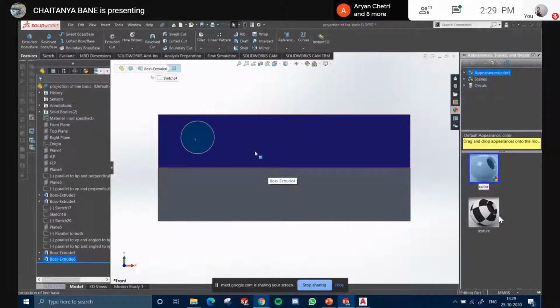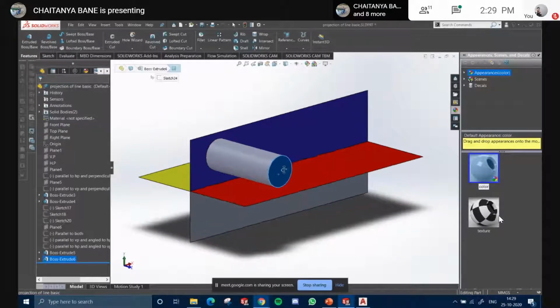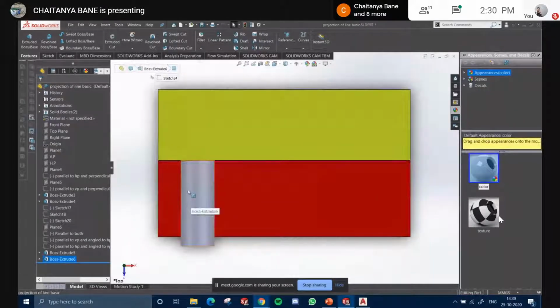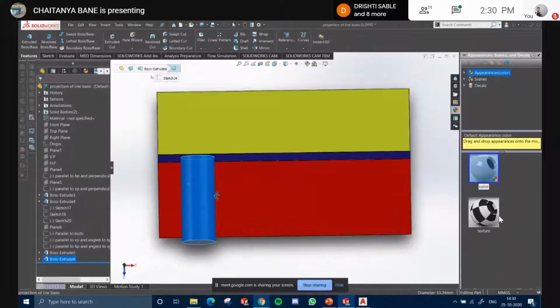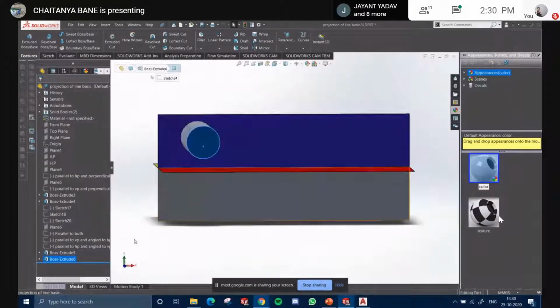सबको समझा ना? हाँ हाँ समझा. And what I view from the top is called the top view, TV. I see a rectangle here. What I view from the top is called the top view. So front view and top view. Clear है? Okay. Let's move on then.